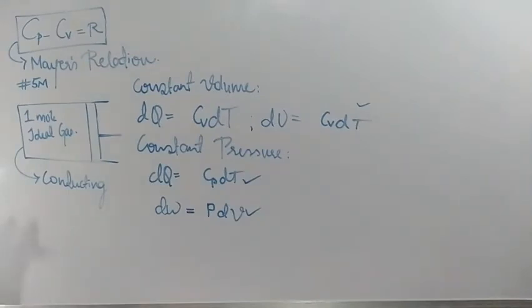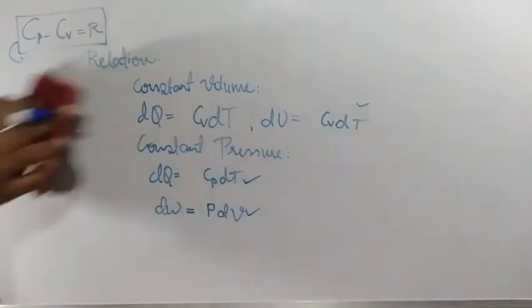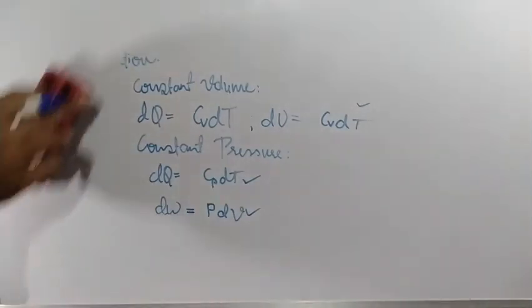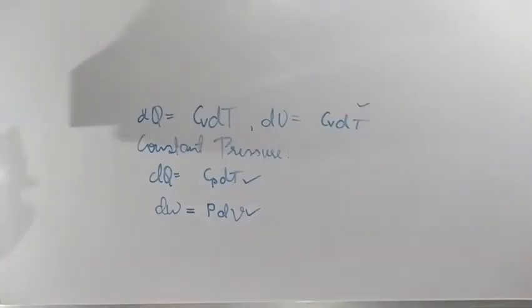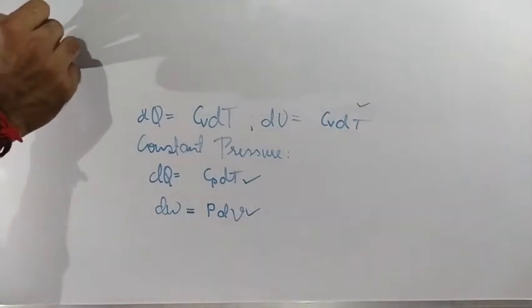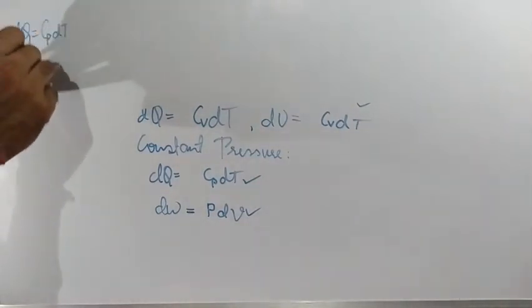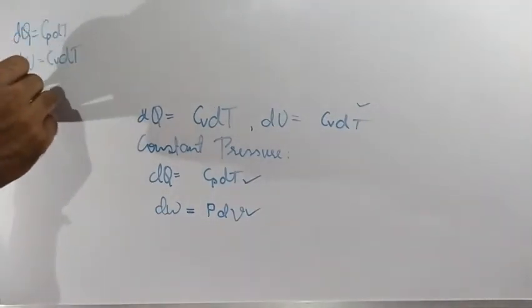Remember, now we are going to use them. What all the things we got? dq is equal to Cp dT, dU is equal to Cv dT, dW is equal to PdV.